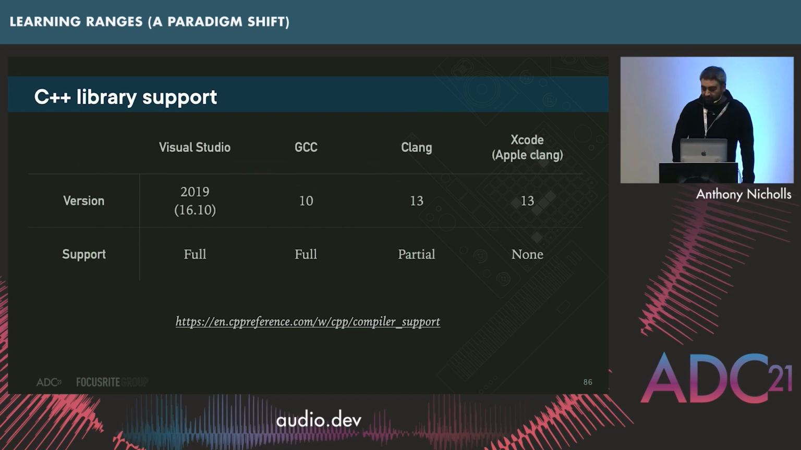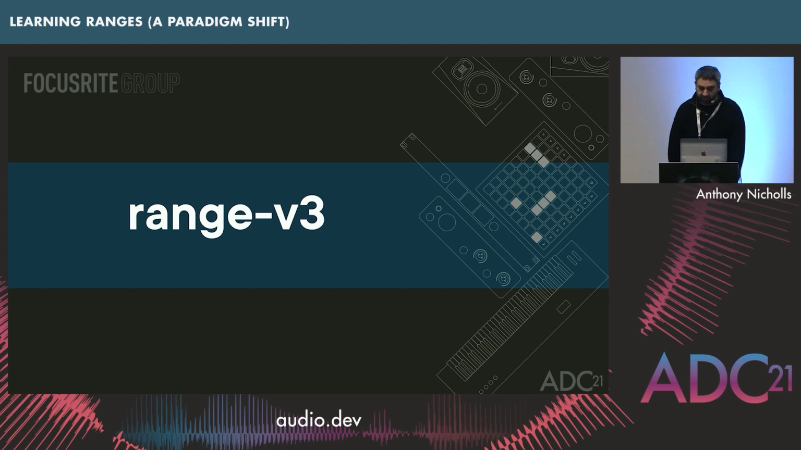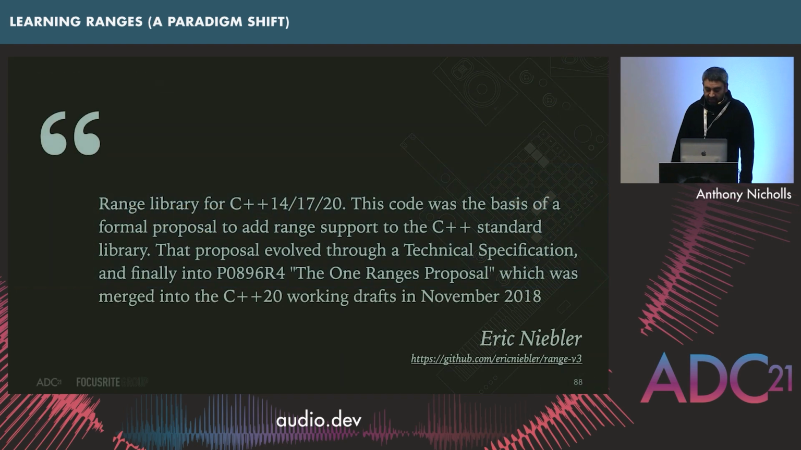We need Xcode, we need to be able to run on macOS machines. But what you can do is go to this library called Range v3. It's written by Eric Niebler, and this range library is for C++14, 17, and 20, and it is the basis of the code that went into C++20. It is the thing that built the technical specification for it. So it's very, very similar.